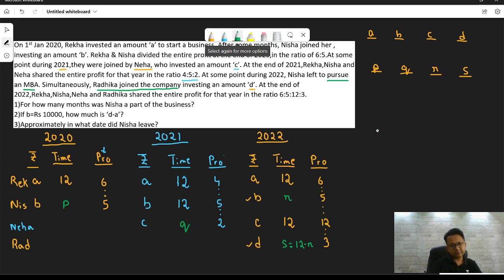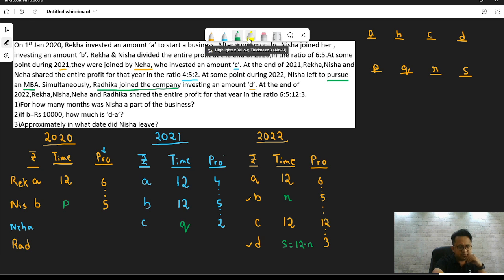Okay. So think about it. You want to frame an equation. I have so many variables, and how do I solve it? In my mind, I think, you know what? I want to frame an equation which is just one variable. If there is just one variable, I think I'll be able to solve it, right? So think about it. Where do you see one variable? If you look at 2020, right? The problem with 2020 is